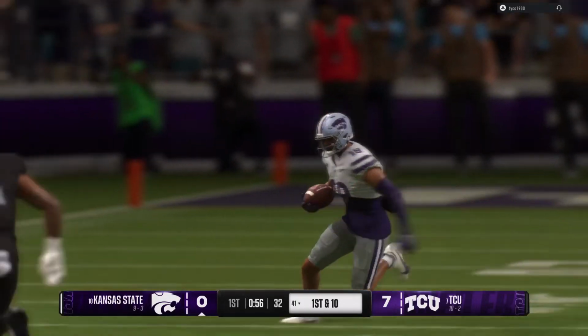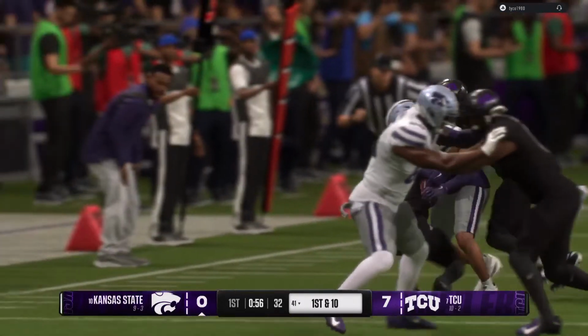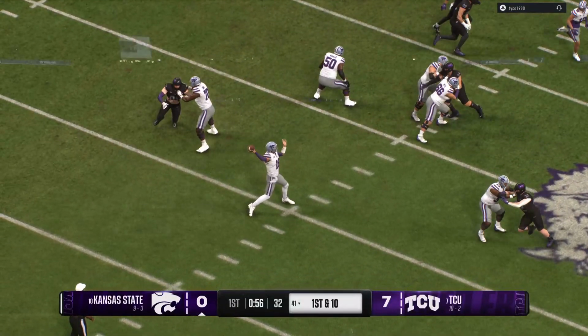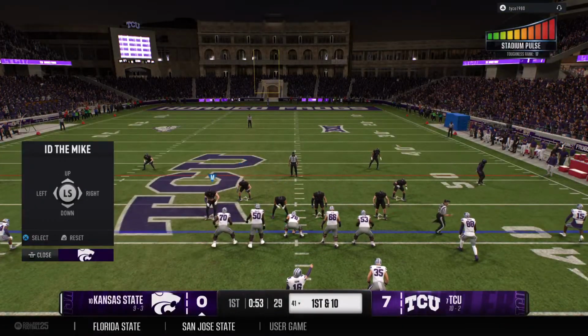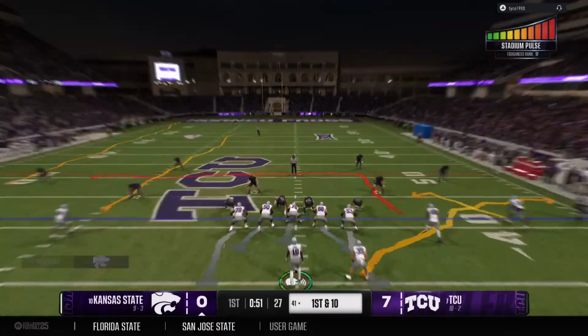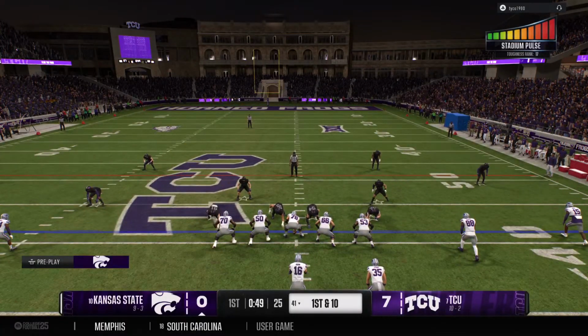Listen, to be able to get to a playoff opportunity, your offense has got to be able to show an ability to hit throws like this on 3rd down. They hit it, they keep the drive alive. Now they have a chance to put points on the board.